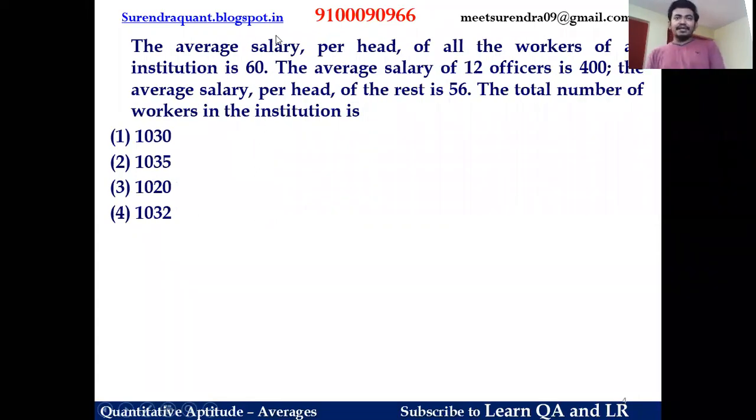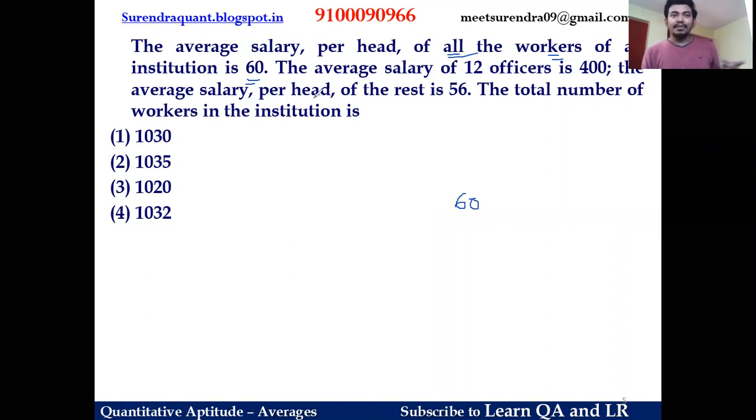Okay, the average salary per head of all the workers of an institution is 60. It says all workers, right? That is the mean. In between you have to place 60 here. And the average salary of 12 officers is 400, and the average salary per head of the rest is 56. Now among these two, which is the smaller value? This is the smaller value. This is for the rest of the employees. And the officers' salary is 400 rupees, and the number of officers is 12, guys.